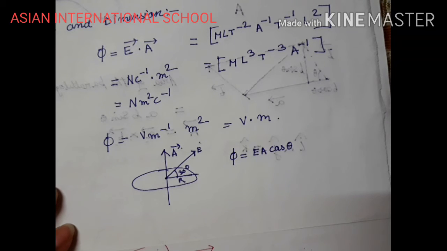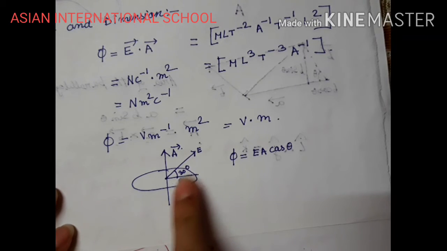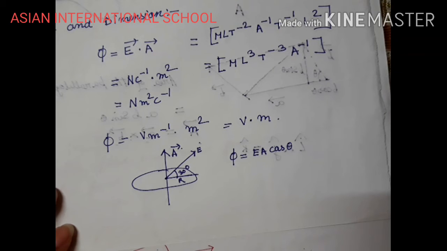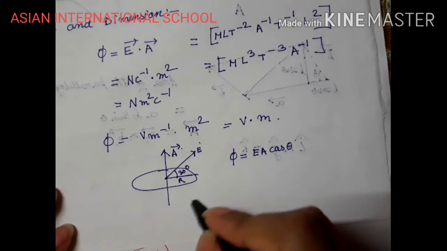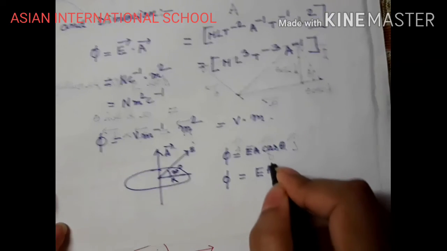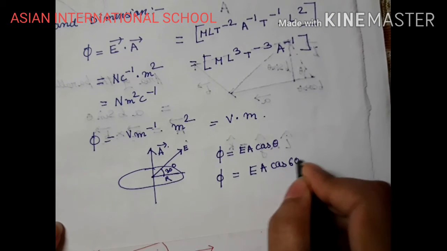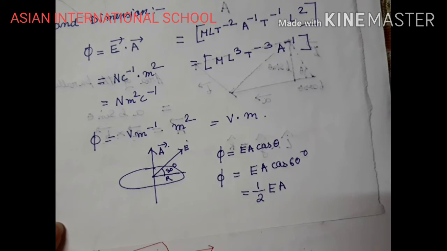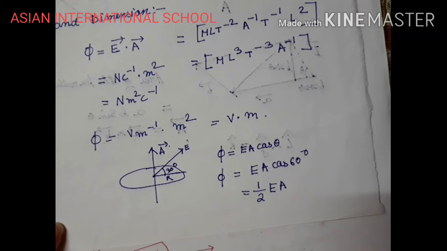The angle between E vector and the radius is 30 degree, so this angle is 90 minus 30, 60 degree. So I will get the result as EA cos 60 degree, that is half EA, right? So this is how we can calculate electric flux for a simple system.